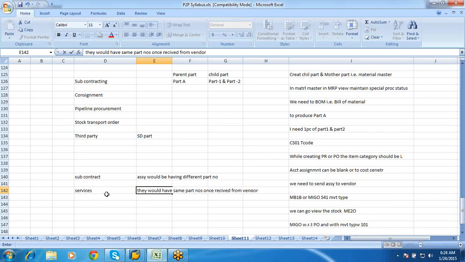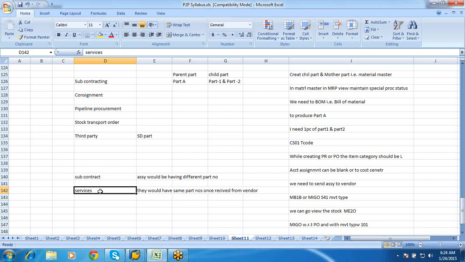In services, we give a steel plate and tell him to drill a 10 mm hole in that and give it to us. That is a service. But in subcontracting we ask him to drill a 10 mm hole and fix a bolt in it. Once the bolt is fixed, the part number gets changed.